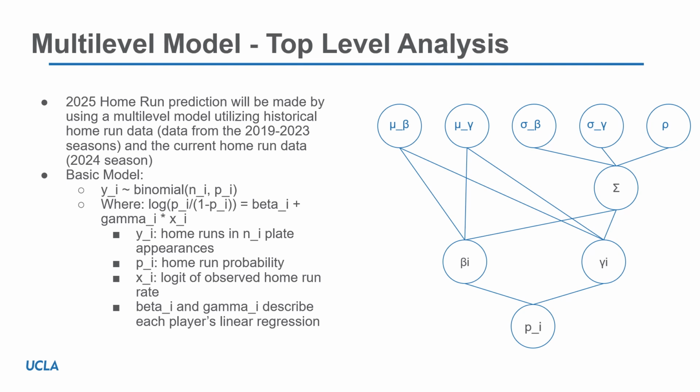The home run probability also satisfies the logistic model, where the log of the probability of hitting a home run divided by 1 minus the probability of hitting a home run is equal to beta sub i plus gamma sub i times x sub i, where beta sub i and gamma sub i are regression parameters, and x sub i is the logit of the observed home run rate data. The overall model can be seen to the right with the top two levels outlining our hyperparameters, the third level being the individual player parameters, and the bottom level our likelihood from these results. In the next couple of charts, we'll dive into further detail on each of these levels.